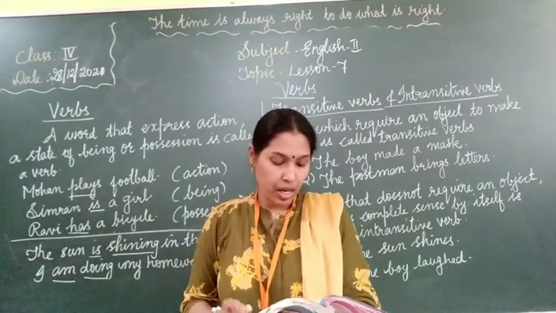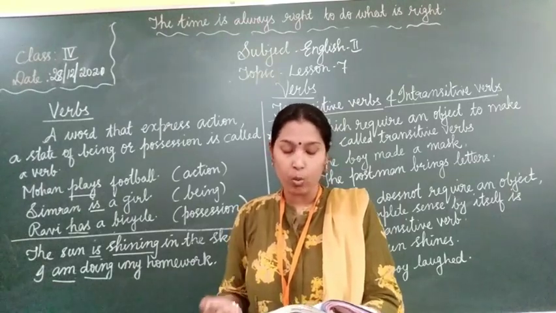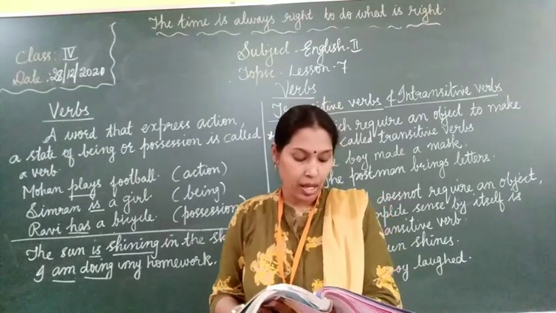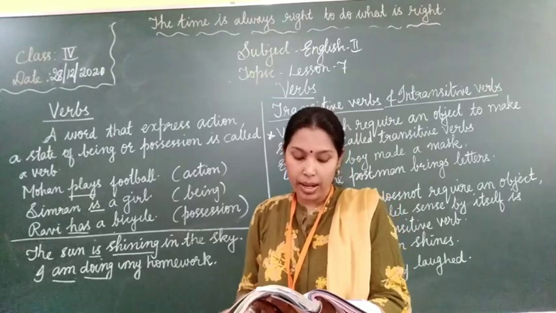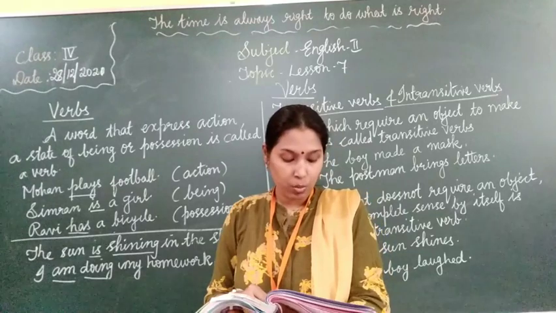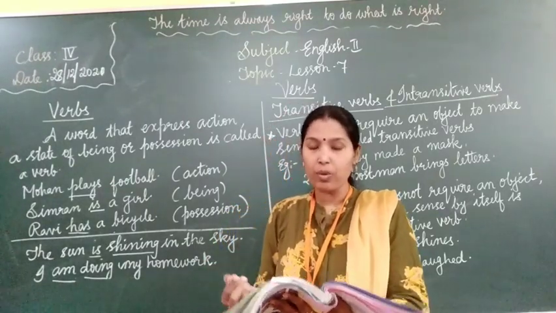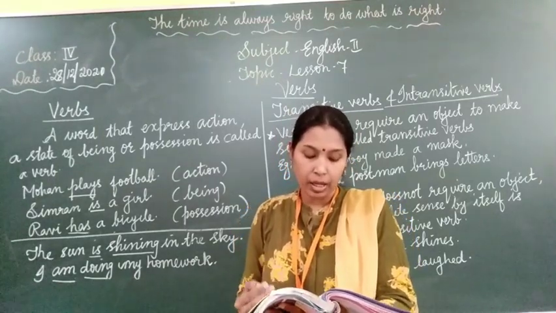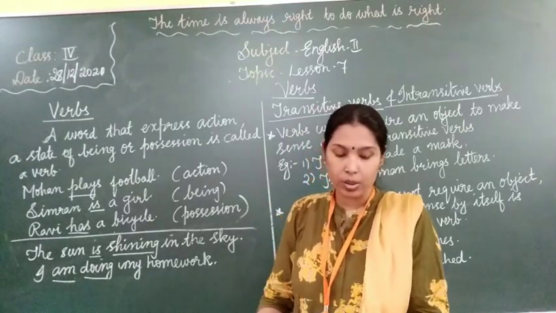Some of the helping verbs are am, is, are, was, were, shall, will. Most of these are used as auxiliary verbs or helping verbs. And some other auxiliary verbs are can, may, could, might, should, would, has, have, had. All these are what? Auxiliary verbs. So, am, is, are, was, were, shall, will. All are what? Helping verbs. And some other helping verbs are can, may, could, might, should, would, has, have, and had. Okay?